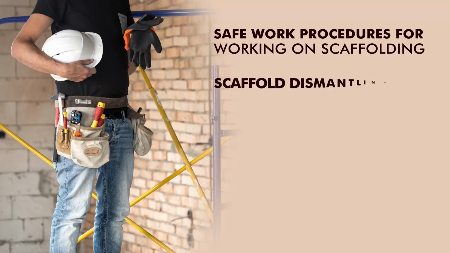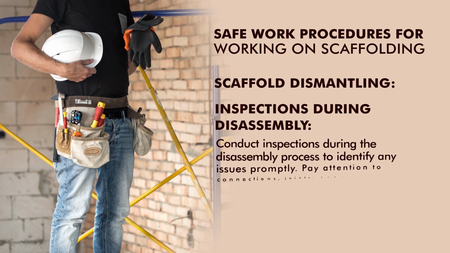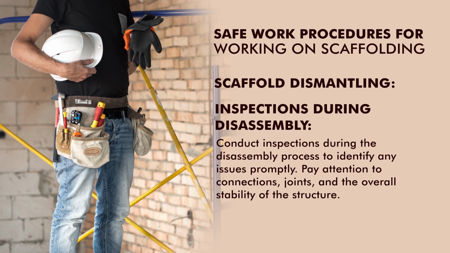Let us discuss the next important topic, scaffolding dismantling. Proper dismantling: follow the manufacturer guidelines and industry standards for proper dismantling of scaffolding. Never take shortcuts or omit any components. Next is inspection during dismantling. Conduct inspections during the dismantling process to identify any issues.